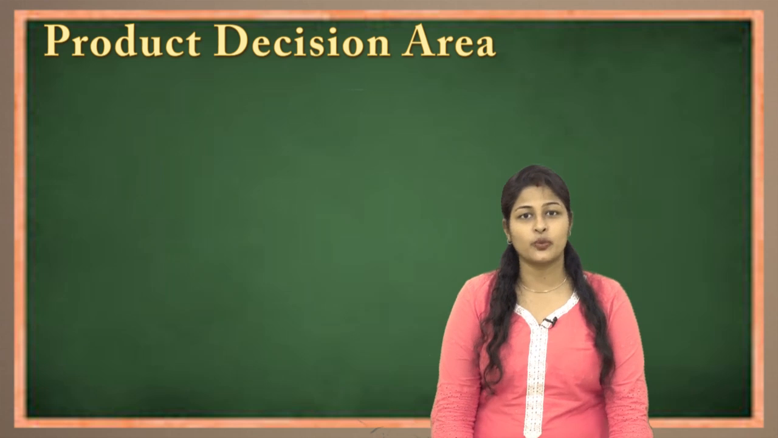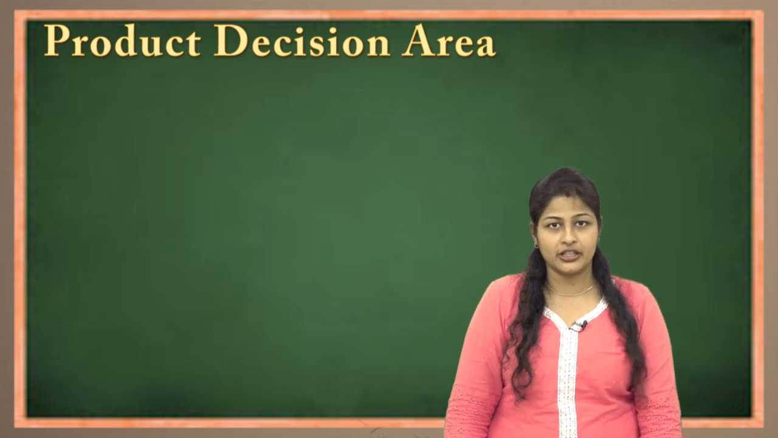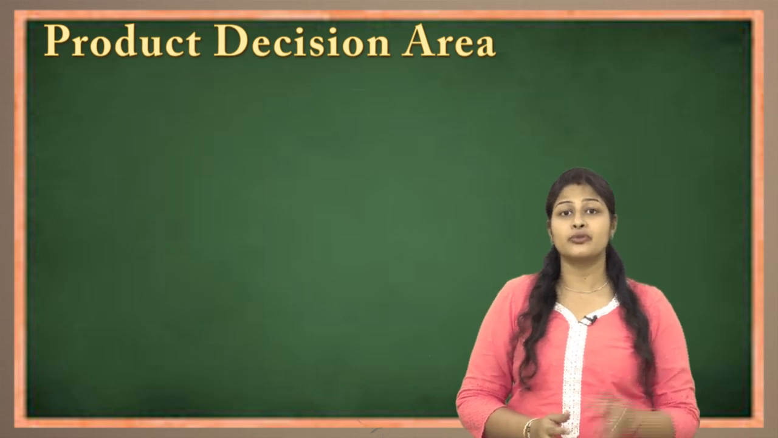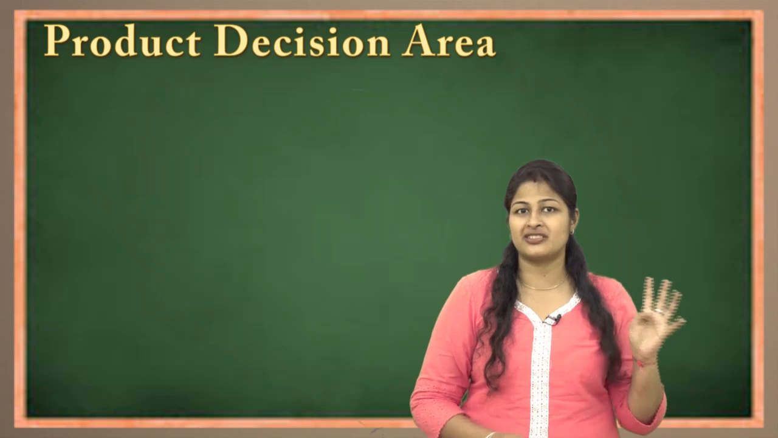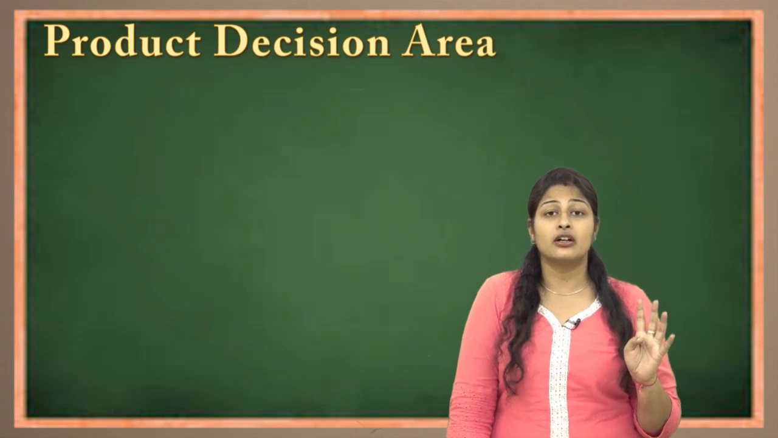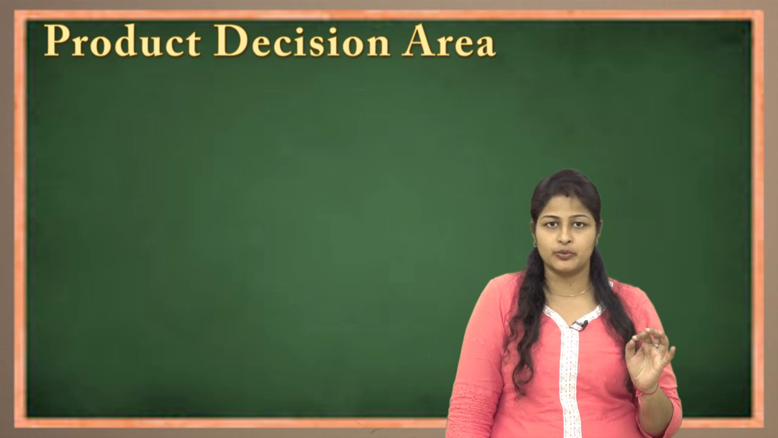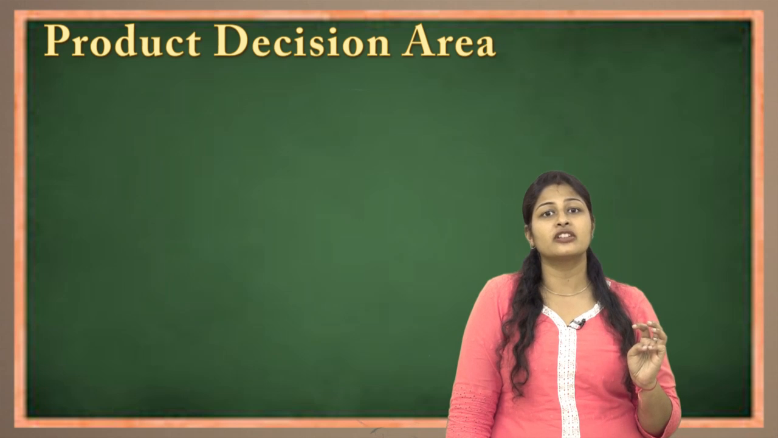Moving ahead with the next question, that is product decision areas. When a manufacturer plans to do any kind of manufacturing, the first question comes from the 4 P's. If you remember, we just did what the 4 P's are, the 4 variables or 4 elements. It is product, price, place and promotion. The first decision comes with regards to the product.